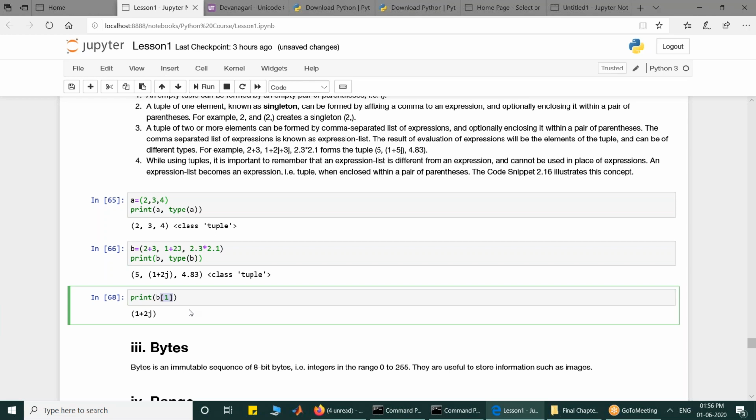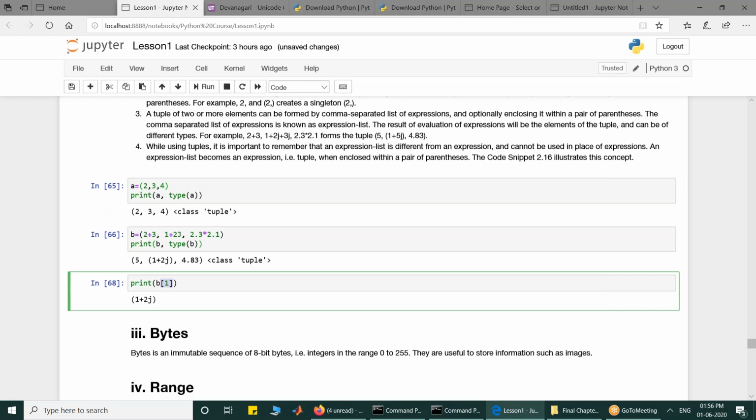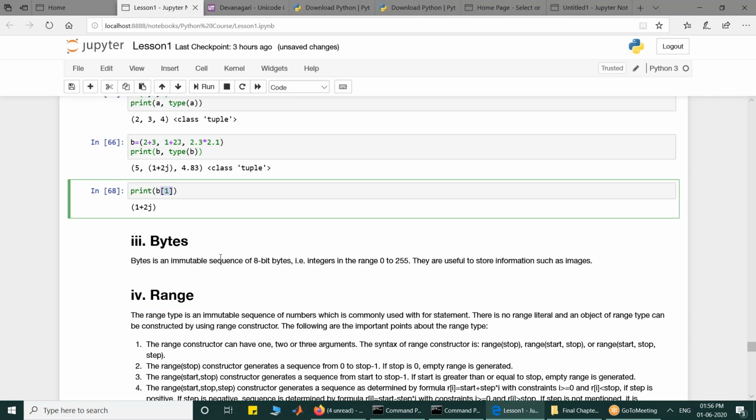The next type is bytes, which is used for storage of 8-bit byte values. We'll look at it later. They are generally used for storage of a large collection of values. Maybe like if I want to store an image, I will store it as a byte type. We'll see it later on.